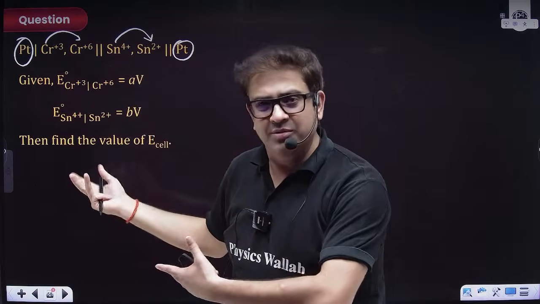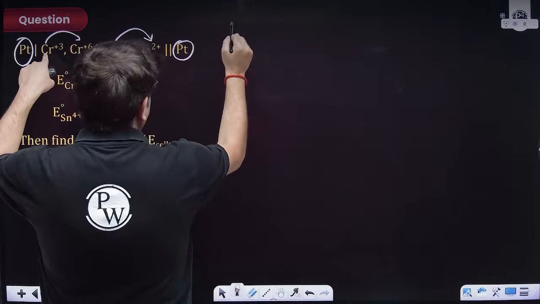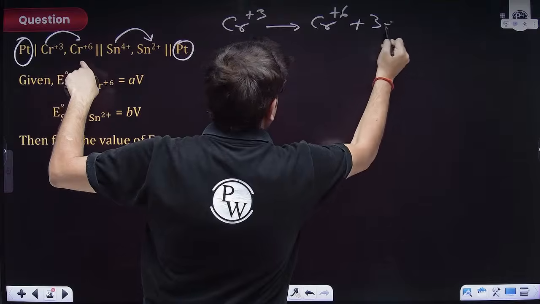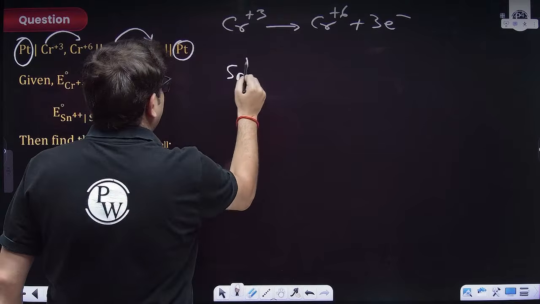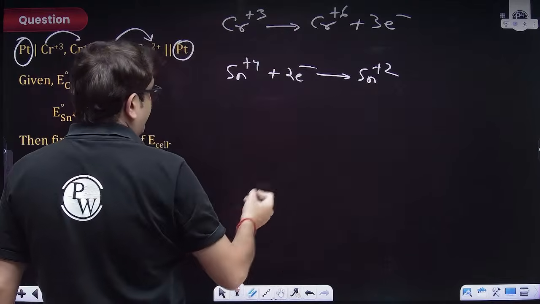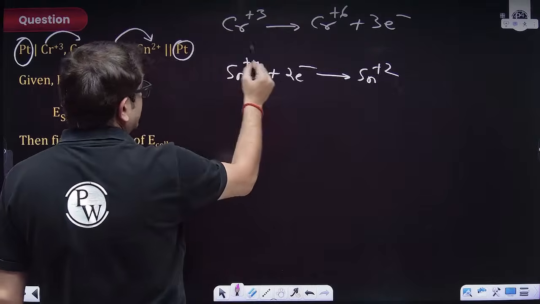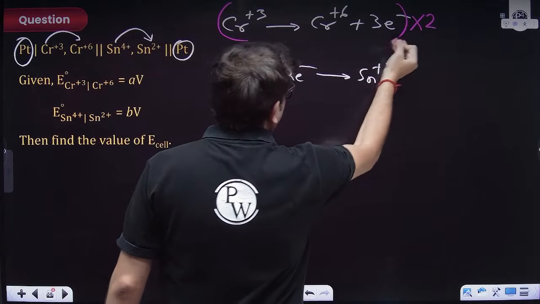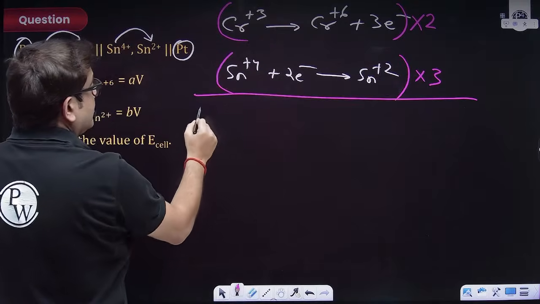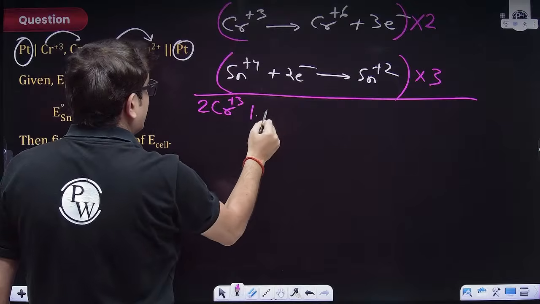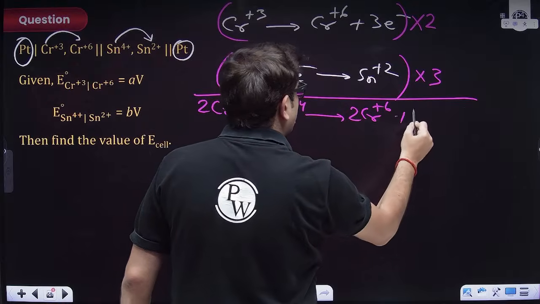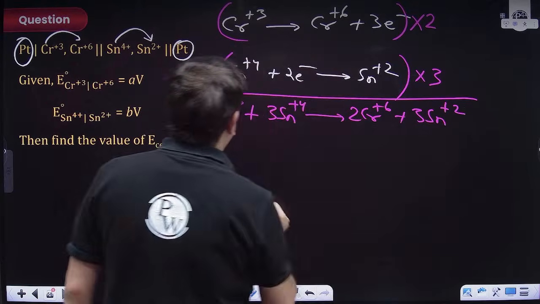So obviously, how, sir? Again, apply the Nernst equation. So first write the reaction. Cr+3 is getting oxidized to Cr+6, giving 3 electrons. This is the oxidation half. Sn+4 will be gaining 2 electrons and forming Sn+2. This is the reduction half. If you want to balance, then charge transfer should be the same. So multiply this reaction by 2, because 2 into 3. Multiply this by 3, because 3 into 2 is 6. Then add them. So it will be twice Cr+3, thrice Sn+4, giving twice Cr+6 and thrice Sn+2. What will be E cell?